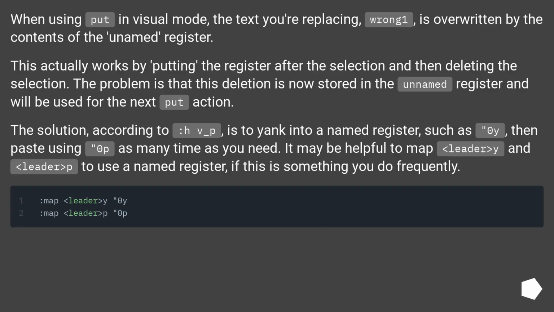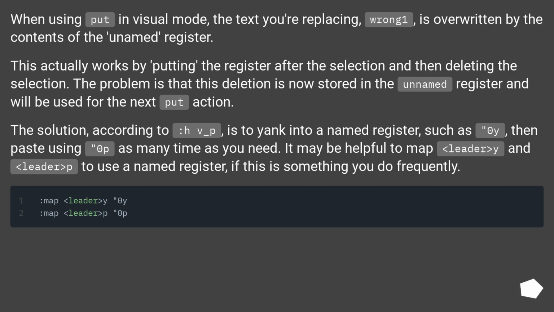When using put in visual mode, the text you're replacing, wrong one, is overwritten by the contents of the unnamed register. This actually works by putting the register after the selection and then deleting the selection. The problem is that this deletion is now stored in the unnamed register and will be used for the next put action. The solution, according to :help v_P, is to yank into a named register, such as "0y, then paste using "0p as many times as you need.